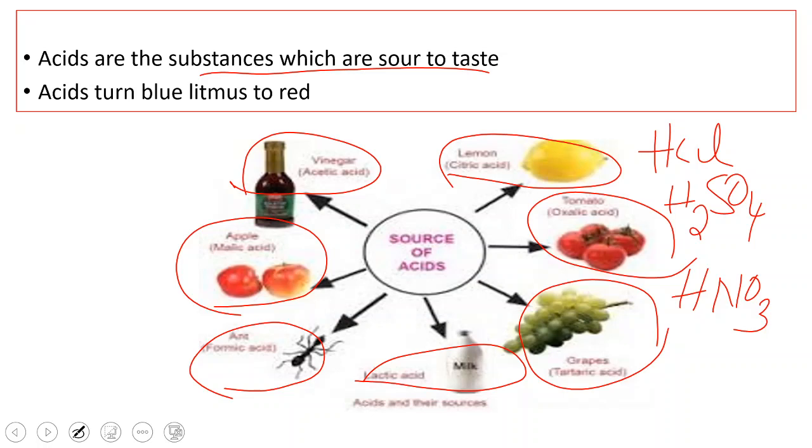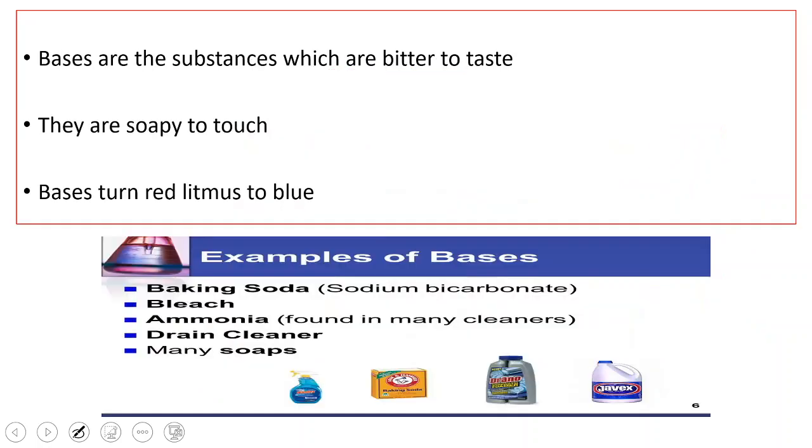So we know that acids are the substances which are sour to taste. But we can't taste all the acids because there are some strong acids which we cannot taste. Right. And bases are the substances which are bitter to taste, and they are soapy to touch and they turn red litmus to blue color.